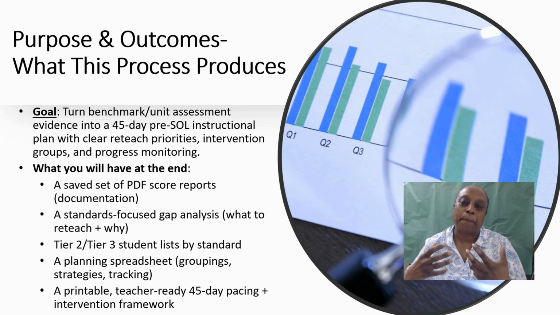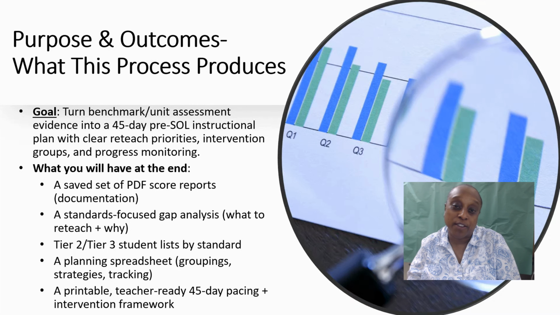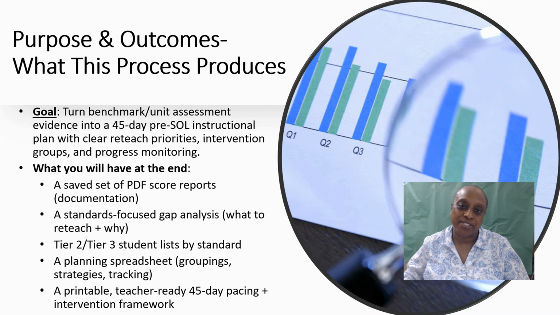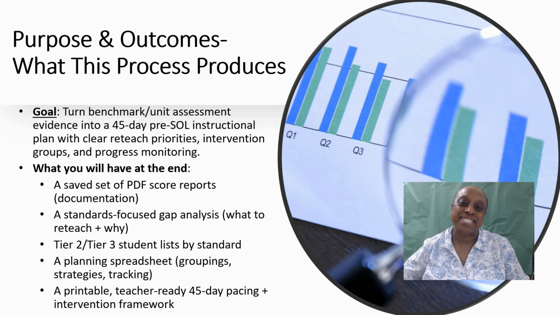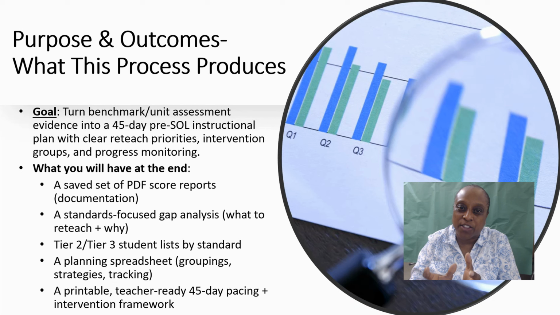So we were asked to give certain information to Dr. Hinton. And so that information talks about looking at our score reports. We want to see how we can tier the students based on their needs. And then we also want to take a look at all of that, create a spreadsheet to plan out what we need to do.